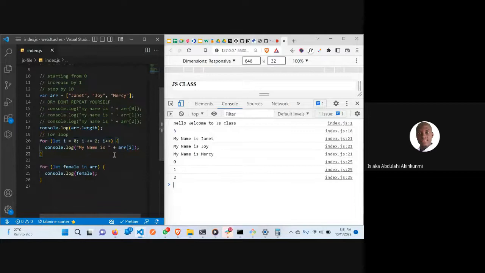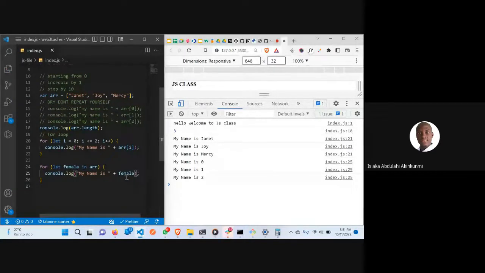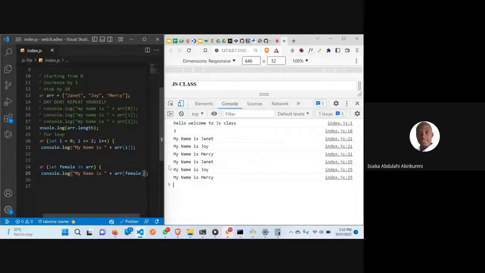Oh, it's going to give you the index. Sorry, it's going to give us the index here. Now we can say console.log this. Instead of writing this, we can say console.log female. We are going to say array at female, because that's what is giving us the index now. We are going to say array at this now, so it's going to give us the same thing. That is how for in loops work.